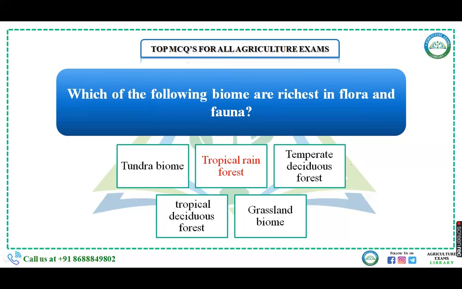What are the main features? They receive a large amount of annual rainfall, and due to that reason also, they are rich in flora and fauna. So the richest source of flora and fauna among the biomes is the tropical rainforest. The second option, B, is the correct answer. Option B.